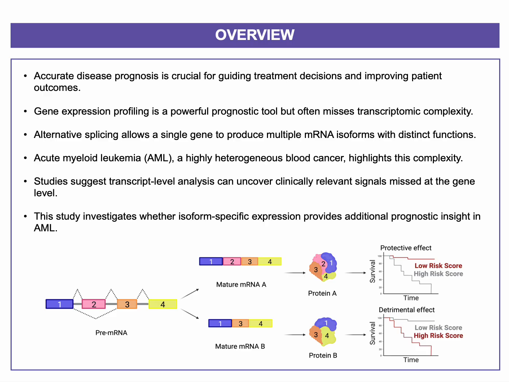That aggregation can mask important differences, especially when those isoforms have distinct or even opposing roles in cancer. This complexity is especially relevant in AML, which is a highly aggressive and heterogeneous blood cancer. And recent studies suggest that important biological signals might be hiding at the isoform level, completely missed when we only look at the gene level. So the goal of this project was to see whether isoform-specific expression could provide additional insights into AML prognosis, beyond what we can get from traditional gene-level analysis.